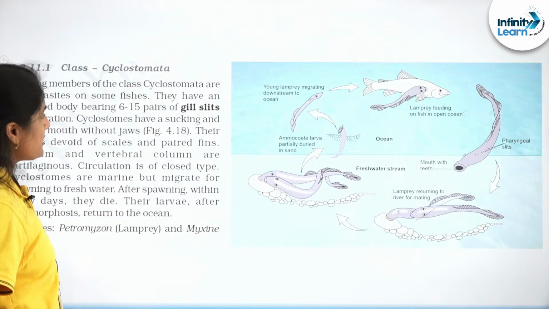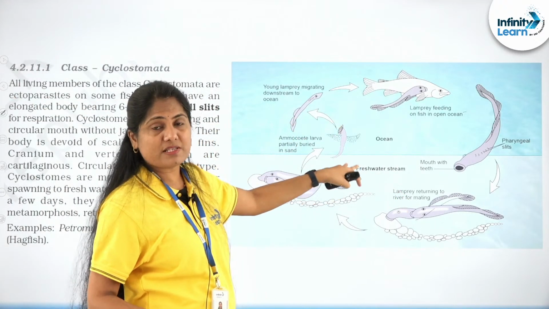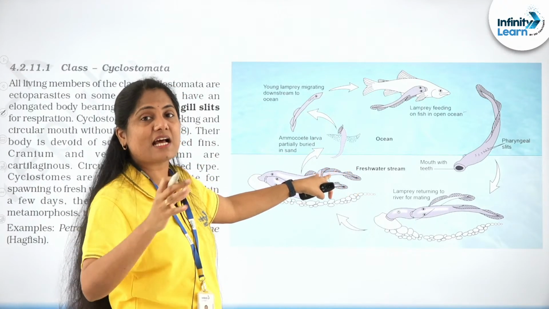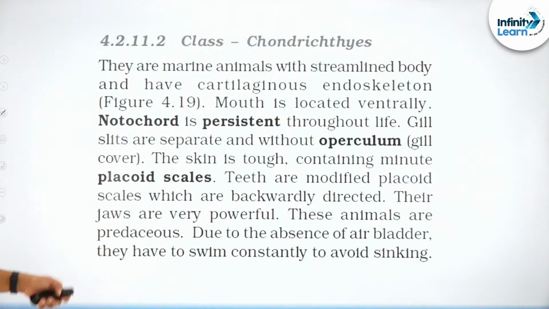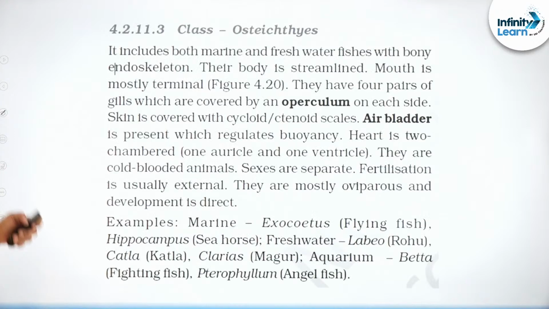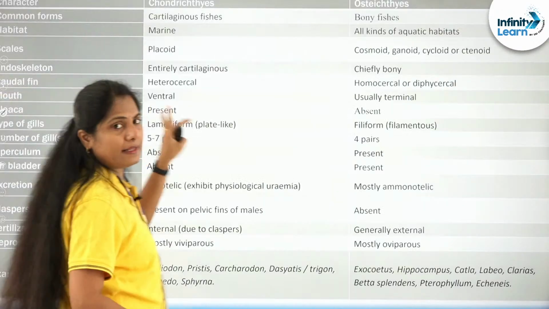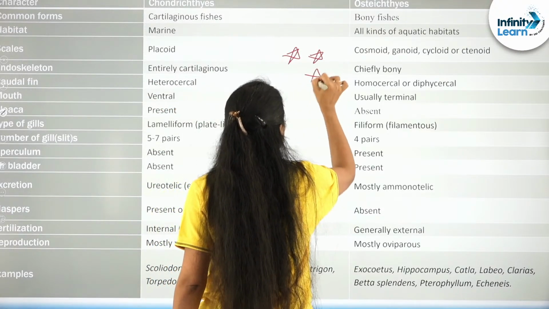So cyclostomes, as I told, nicely exhibit anadromous migration. From this you can observe how it migrates to the fresh water, lays its eggs and starves itself to death, right? So chondrichthyes, osteichthyes, please do concentrate on this particular table here. Very, very important at your NEET level, right?